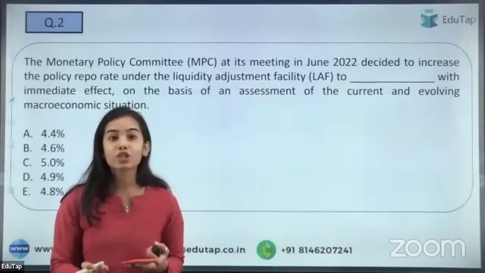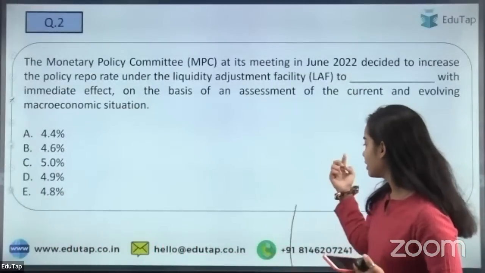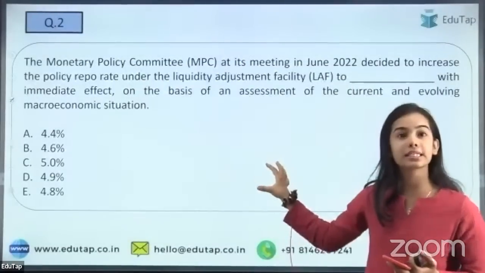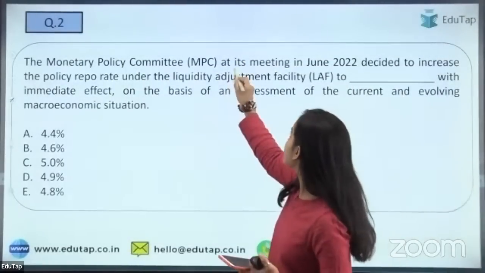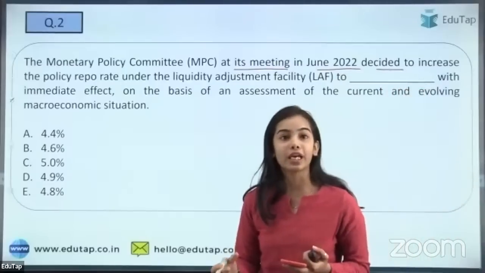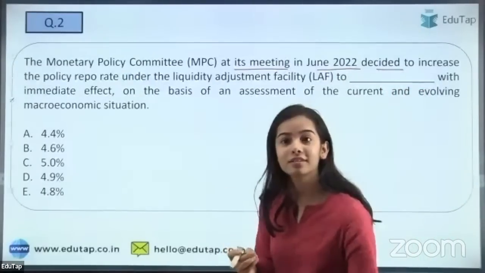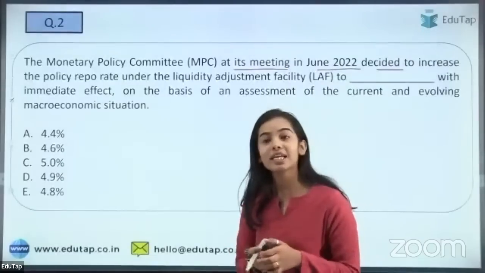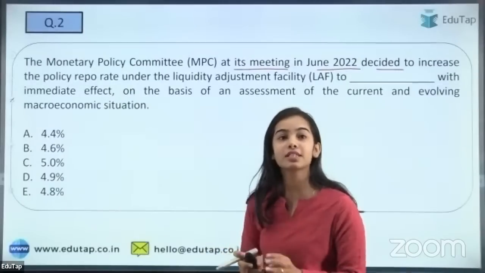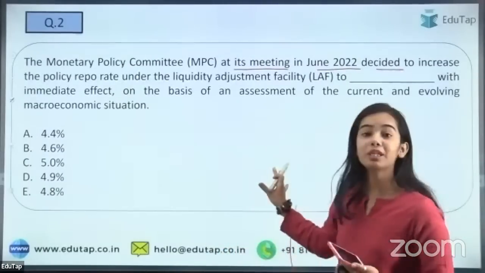So the next question is regarding the Monetary Policy Committee meeting. I hope you all are able to see this clearly. The MPC at its meeting in June 2022 decided to increase the policy repo rate. You have to tell what is the current policy repo rate. Yes, Nilesh has told the right full form of IFSC, that is International Financial Services Centre, as well as Ashwini. Now tell me the percentage of this.